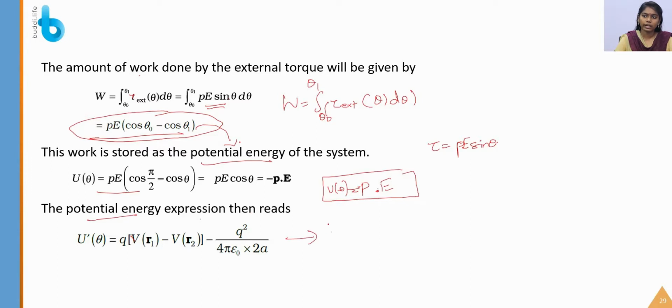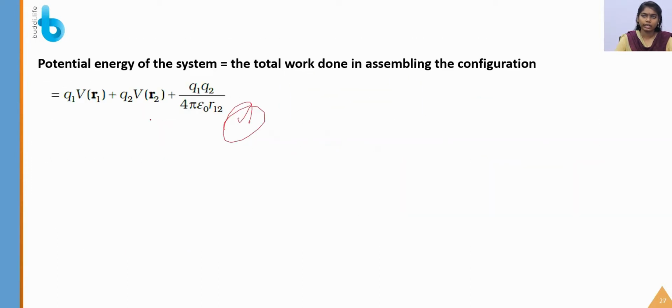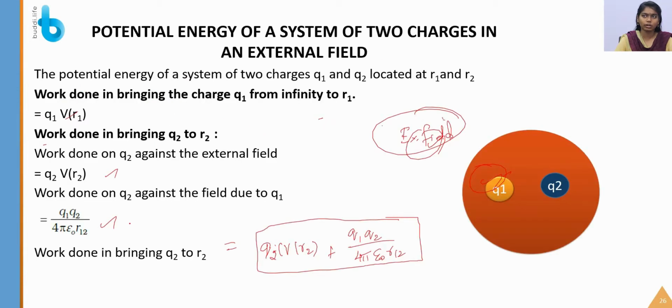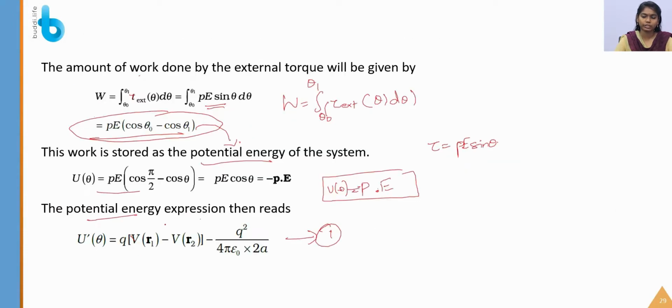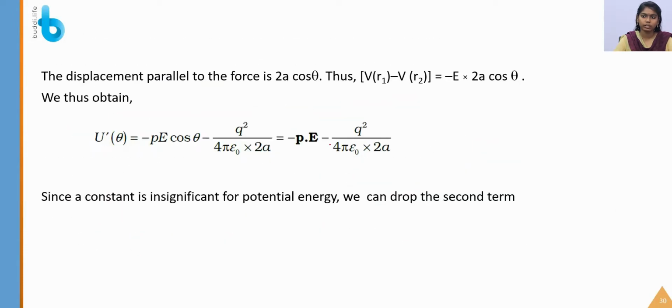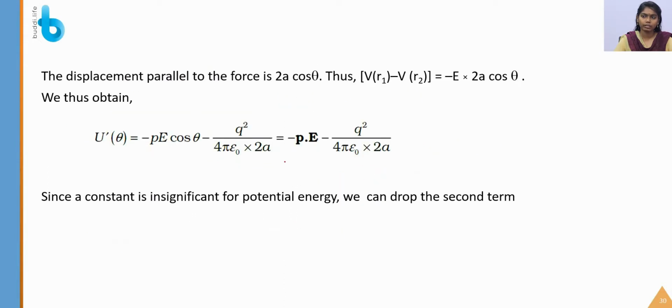So can you identify this equation? Yes, this is the equation that we got in the previous case, that is, the potential energy of the two charges in an external field. By this expression I am just substituting here. So no need to worry how the expression came. This is the expression that you have previously derived. So by this expression I have derived this equation finally.